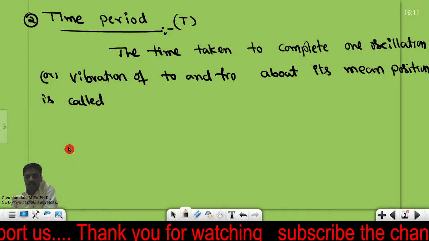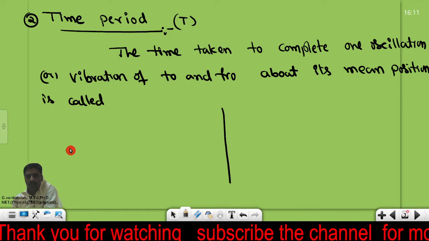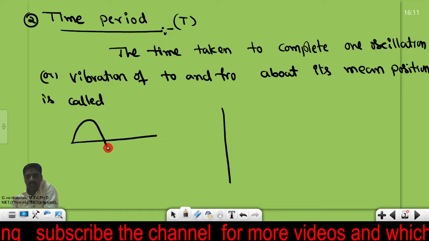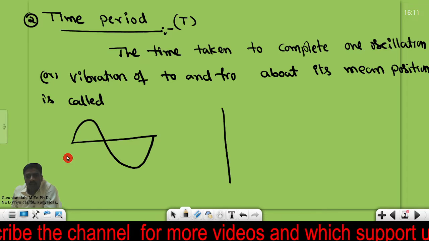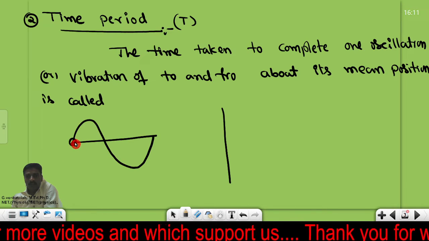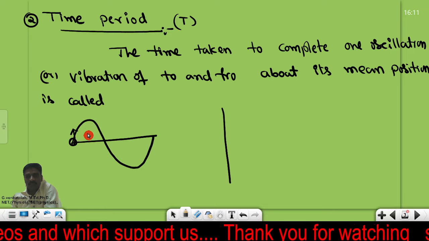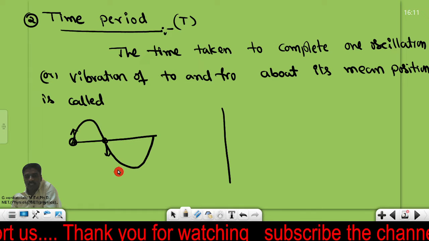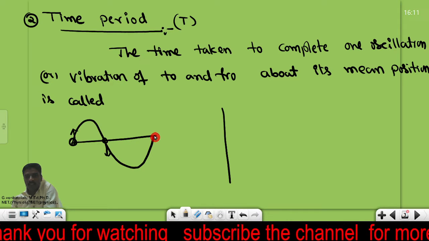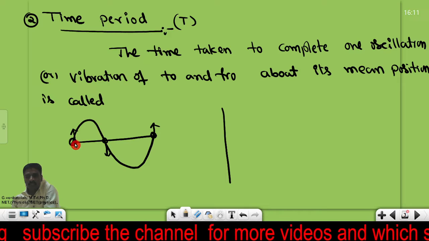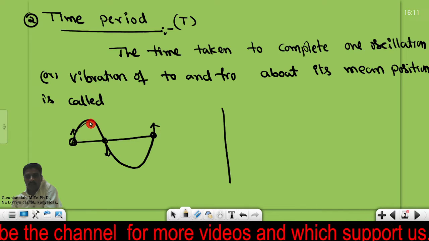Now there are two types of waves, the longitudinal wave and the transverse wave. Let me take this as the transverse wave. Let's assume this particle started here and the vibration starts in this direction. Here the particle is ready to move in the downward direction, and again it is ready to move in the upward direction.